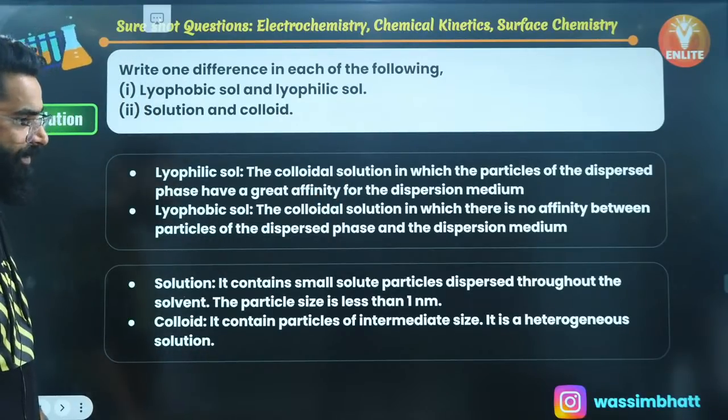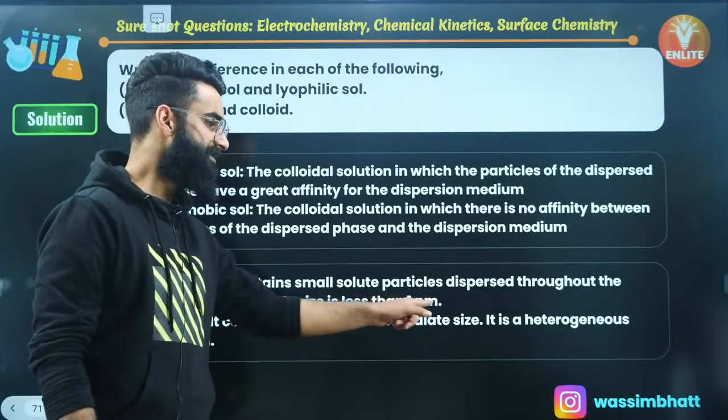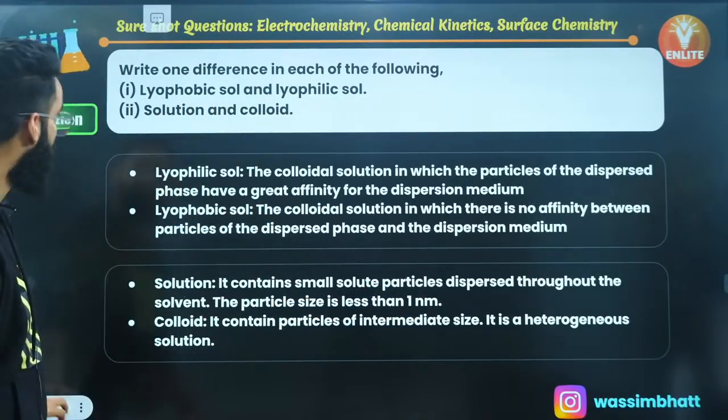Absolutely, in the solution and colloid, the size of the particles differ. Solution has the particle size less than 1 nanometer. Perfect? Look at this one.